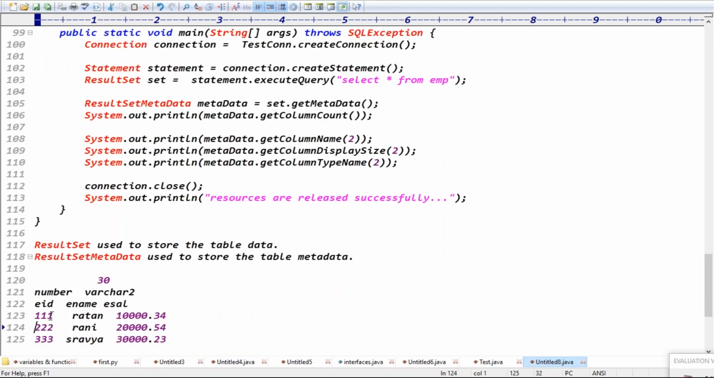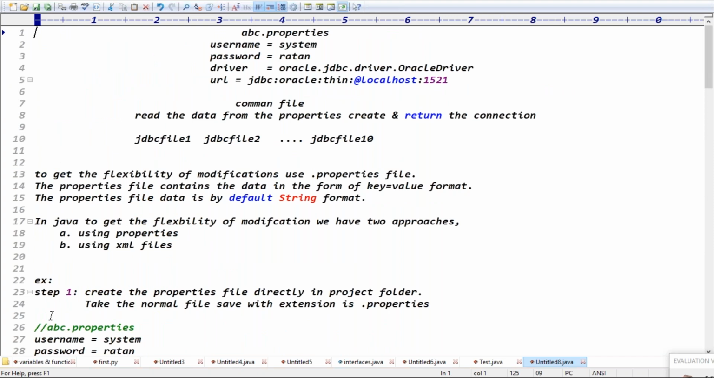Result set object is used to store the data, guys. Result set metadata object is used to store the table metadata, right? Guys, we got clarity about the 3 steps, right? Step 1 is a property file, step 2 is a common file, step 3 is the JDBC files.